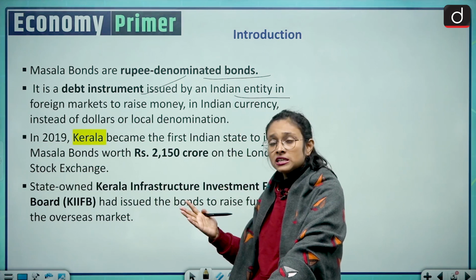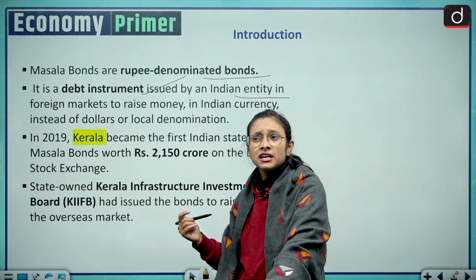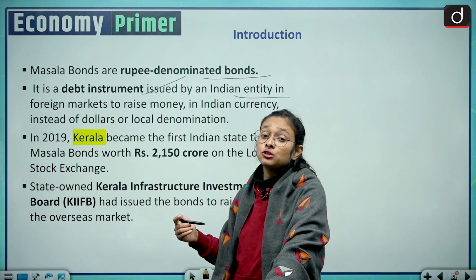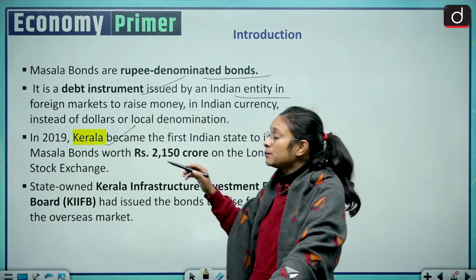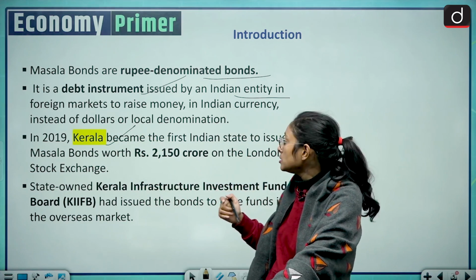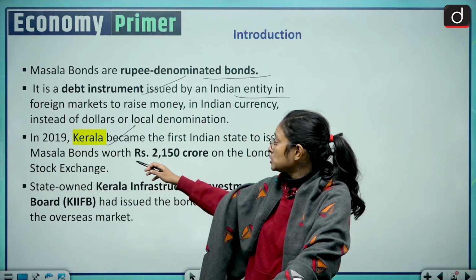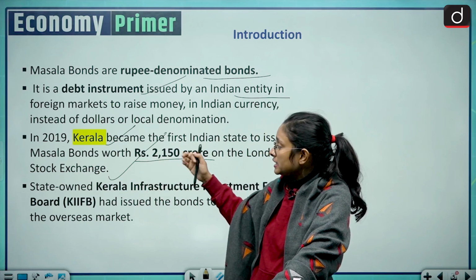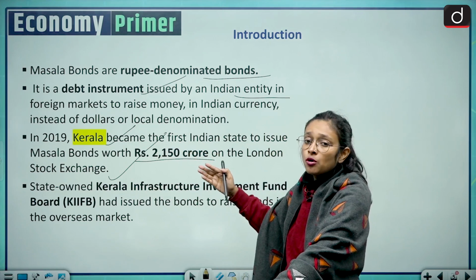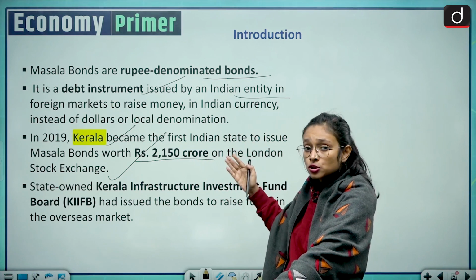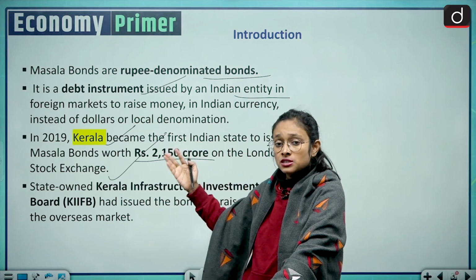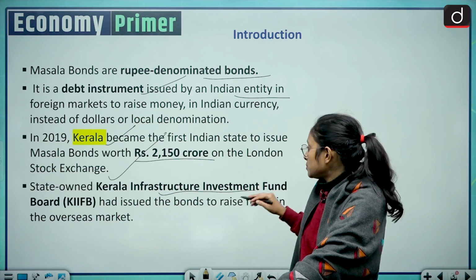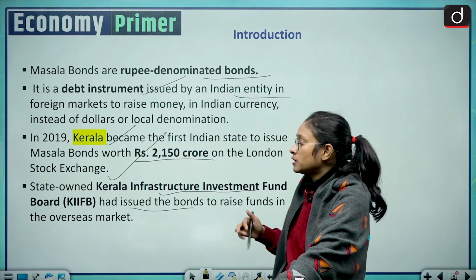And when did it first start? In the world arena it was first started in 2013 or 14, but in the Indian arena it was first started in 2019 by Kerala, and Kerala became the first Indian state to issue Masala Bonds. They issued rupees 2,150 crore on the London Stock Exchange. So here we can see that Kerala has issued the Masala Bond of rupees 2,150 crore on the London Stock Exchange, not the London Stock Exchange investing in Indian denomination, and the state-owned Kerala Infrastructure Investment Fund Board issued the bonds to raise funds in the overseas market.